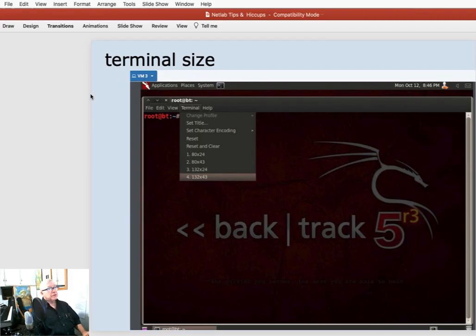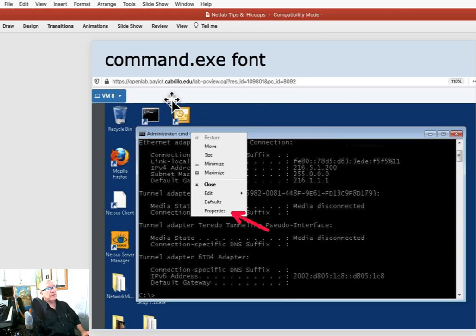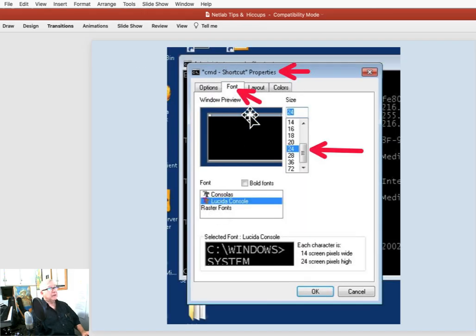Now, here's another tip for you, which is the actual terminal size. I've chosen 132 by 43 here in Backtrack. Notice I don't have a choice of font here in this setup in Backtrack, but that can help me make the terminal easier to read inside Backtrack. Inside the Windows cmd.exe windows, I can actually change the font by right-clicking on the bar at the top, selecting Properties, and then selecting the font.